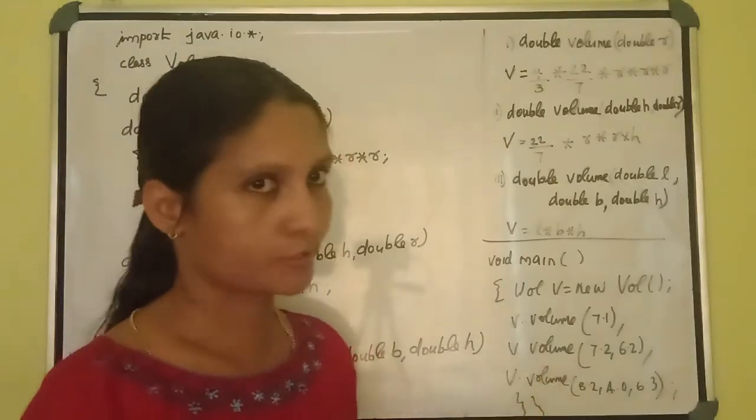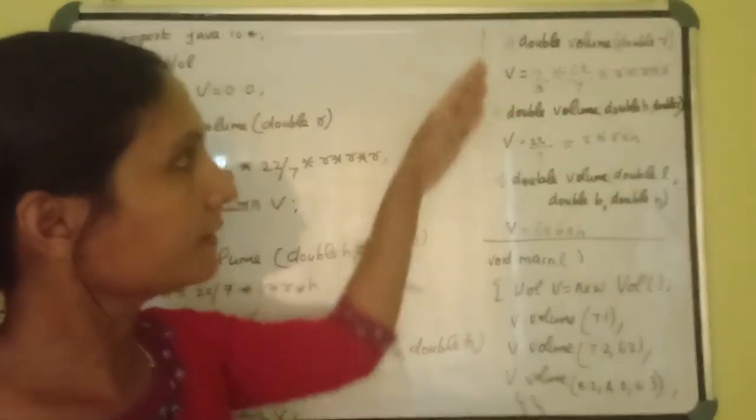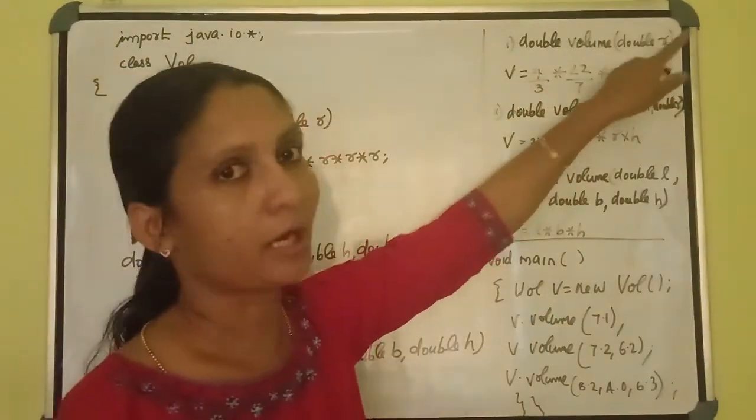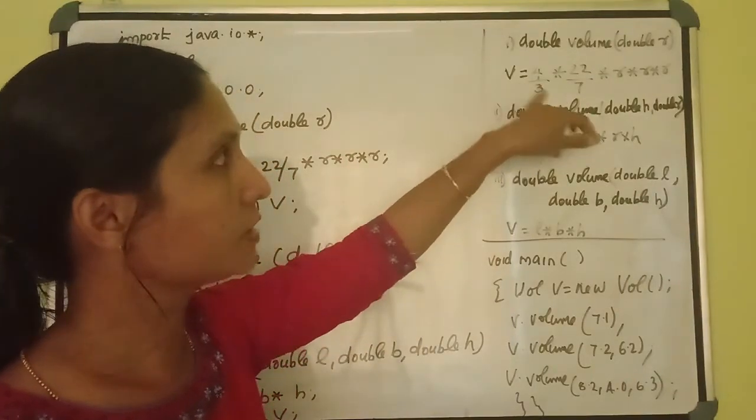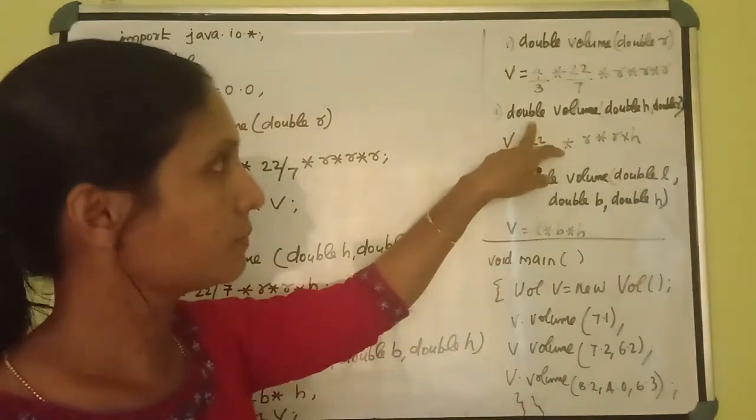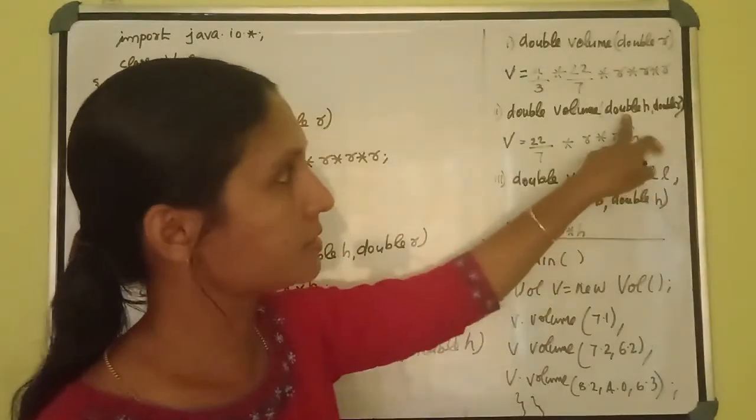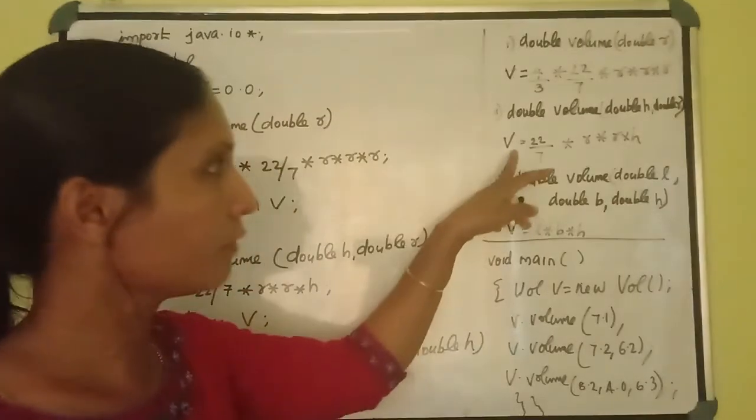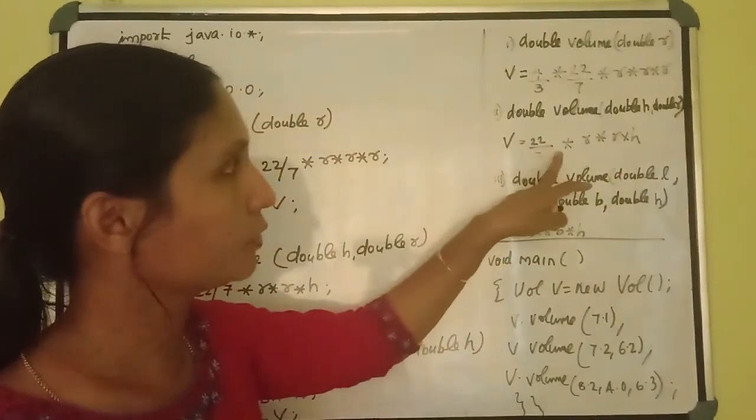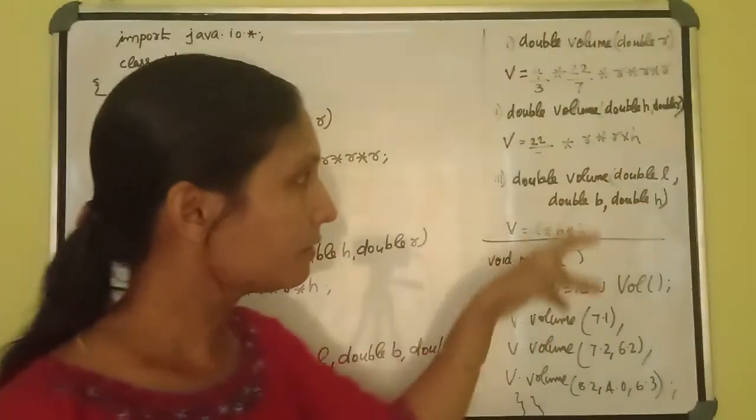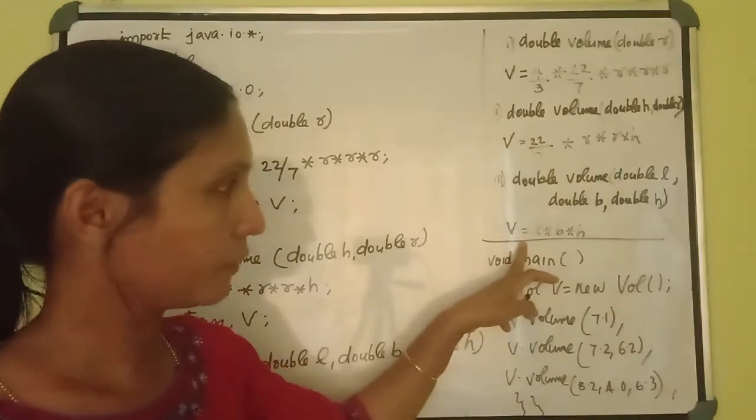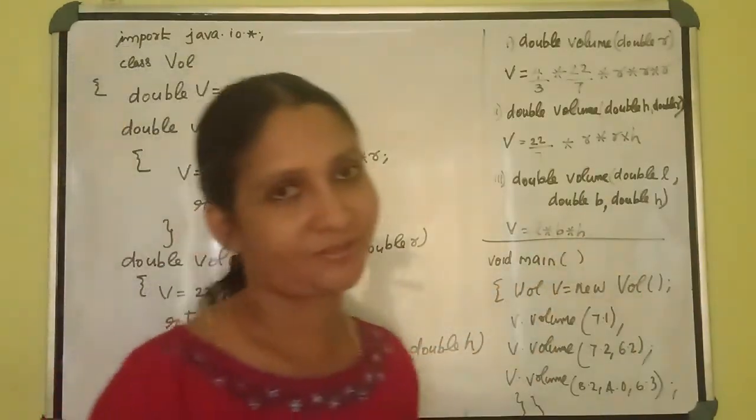We know what the question is. In that question they mentioned three different functions. First function name is double volume with a double R argument, and there is one equation: V is equal to 4 by 3 into 22 by 7 into R into R into R. And the second function is double volume with two arguments, double H and double R. We have to find out the volume, and the equation is 22 by 7 into R into R into H. And the third function, double volume, double L, double B, double H. The equation to find out the volume is L into B into H, for the cuboid.